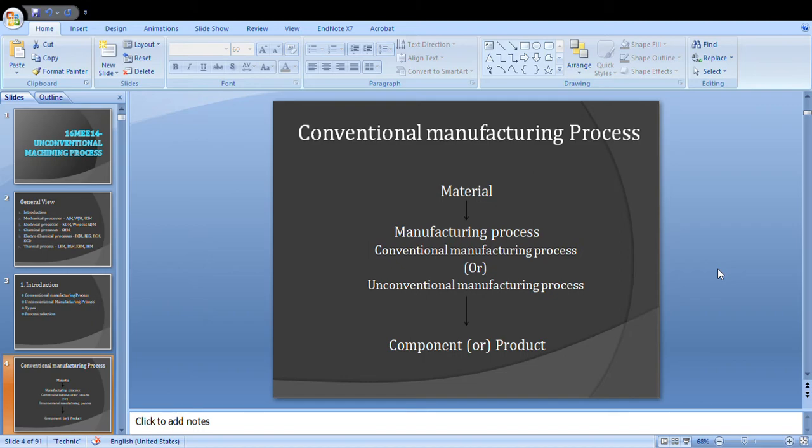See here, the material undergoes a manufacturing process, conventional or unconventional, and the final stage is a component or a product. So between a raw material and a final product, some kind of manufacturing process will be there. That intermediate process is manufacturing. It can be either conventional or unconventional.